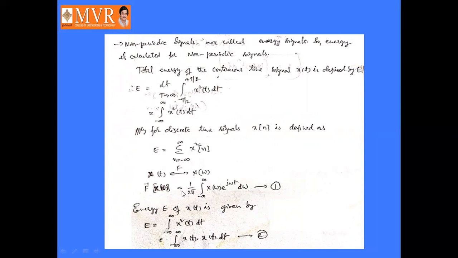The Fourier transform of x of t is X of omega. So the inverse Fourier transform of X of omega is x of t, that is 1 by 2 pi integral minus infinity to infinity X of omega into e power plus j omega t d omega. Let it be considered as equation number 1. So energy E of x of t is given by E equal to integral minus infinity to infinity x square of t dt. We can expand x square of t as x of t into x of t. That is equation number 2.